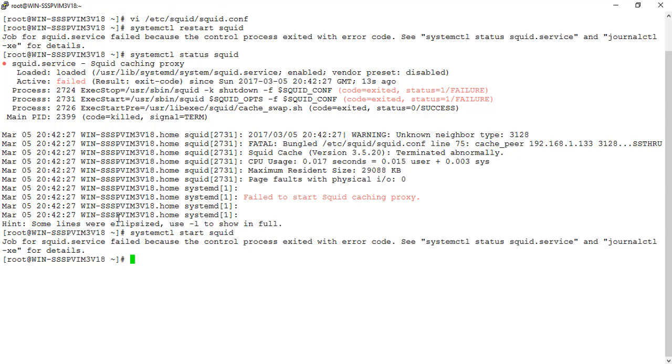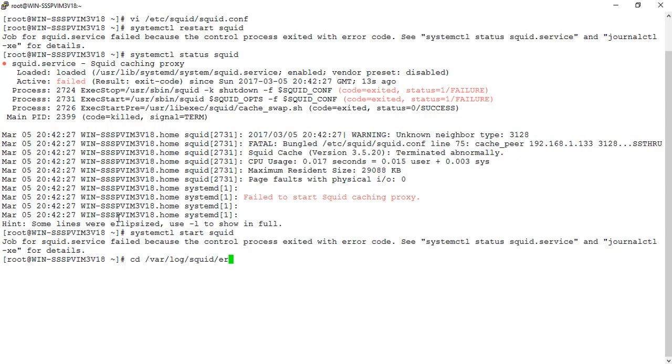This is good for troubleshooting, and we're going to do just that. We're going to have a look at the Squid log file, which is located at /var/log/squid.